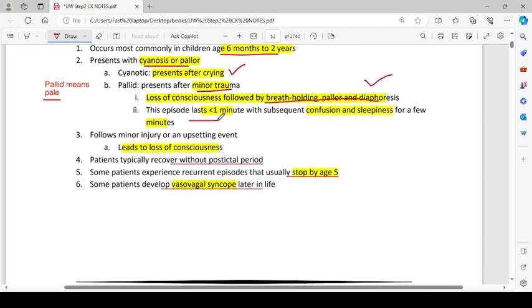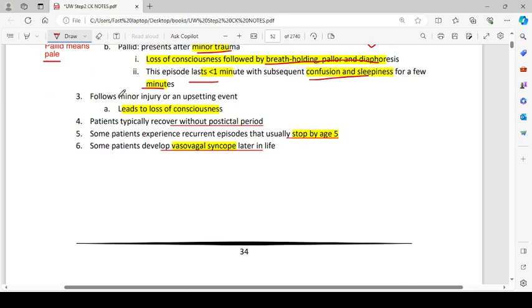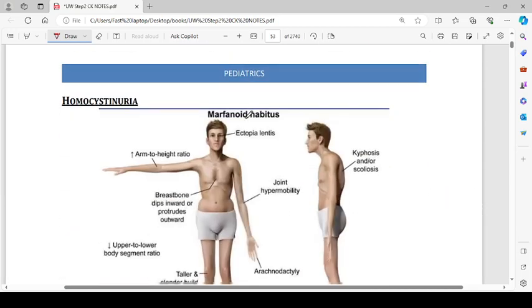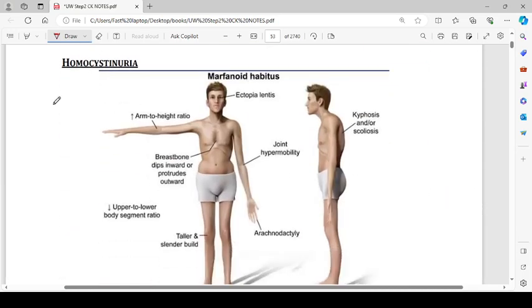This episode lasts less than 1 minute, with subsequent confusion and sleepiness for a few minutes. Follows minor injury or an upsetting event, leads to loss of consciousness. Patients typically recover without post-ictal period. Some patients experience recurrent episodes that usually stop by the age of 5, and some patients develop vasovagal syncope later in life. Then there is homocystinuria.